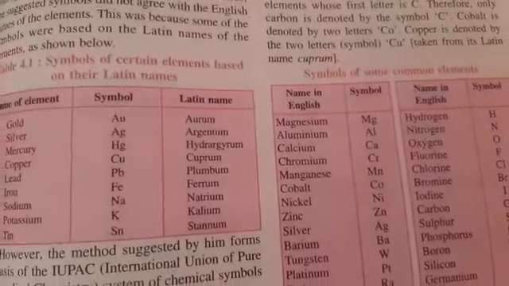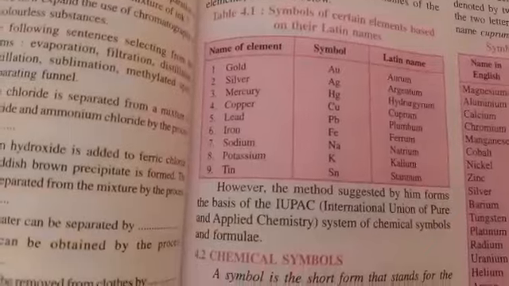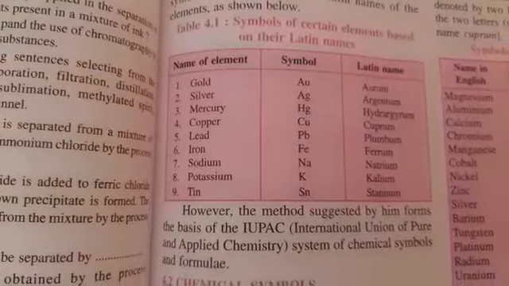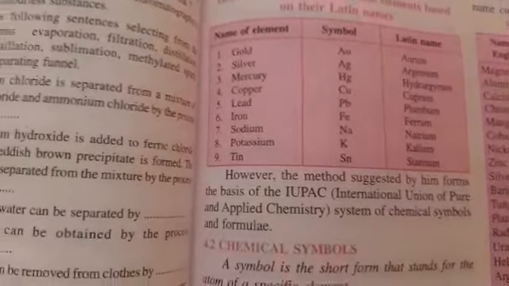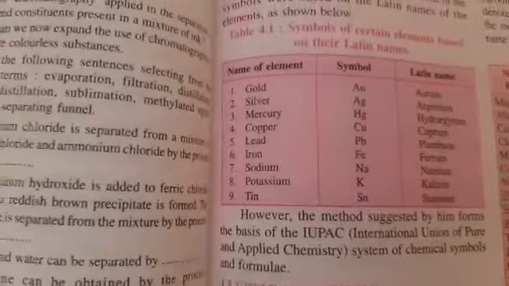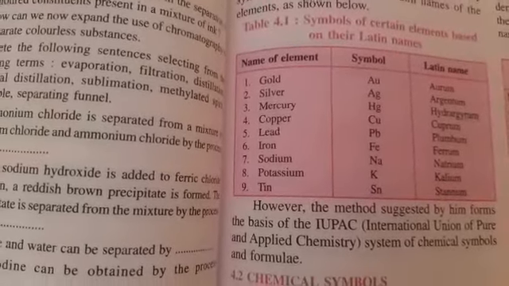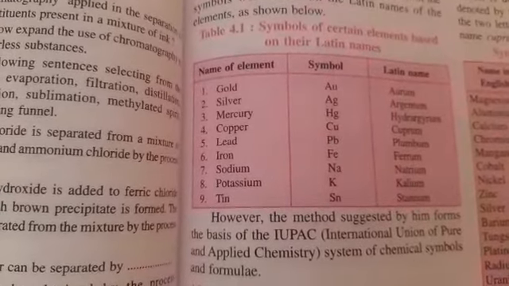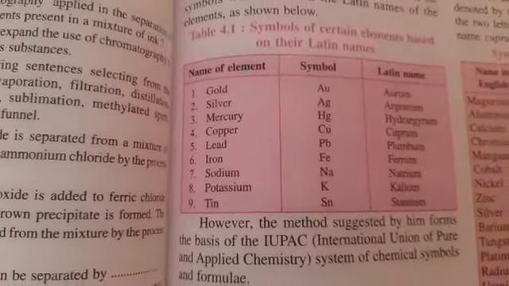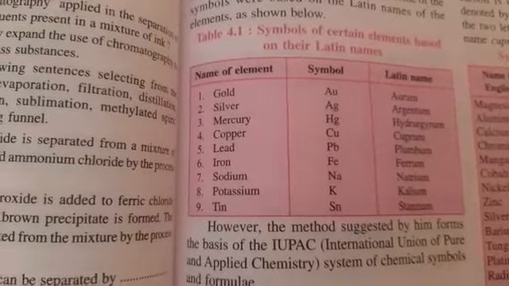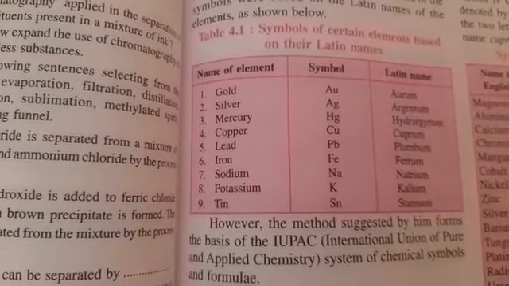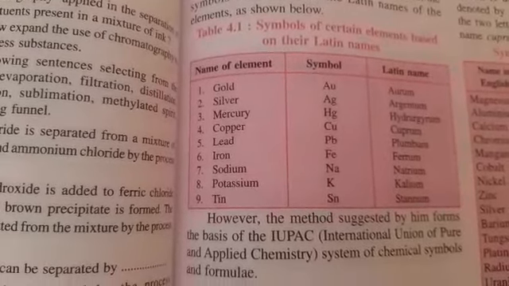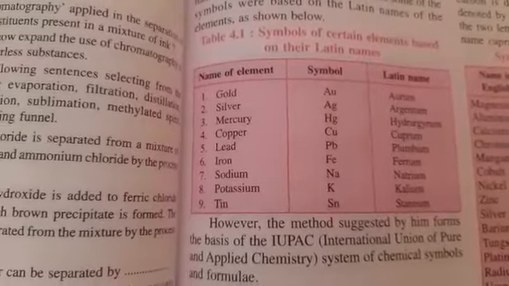While giving symbols, we came across certain elements whose symbols do not match their English name. For example, gold, silver, or mercury, as given in this list. Their first alphabets are G, S, M, but their symbols are Au for gold, Ag for silver, Hg for mercury, and so on. Why is this difference there?